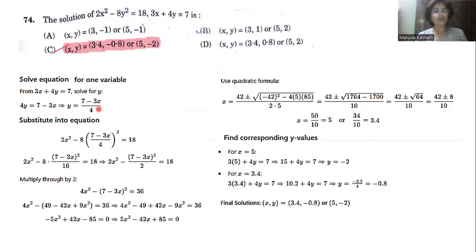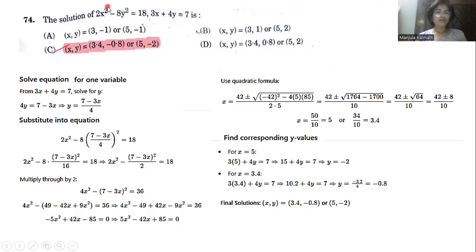Here y = (7 - 3x)/4, because we keep y on the left and transfer the rest of the terms to the right-hand side. Then we substitute this y value in the first equation, 2x² - 8y² = 18. After substituting and simplifying, the result is 4x² - (7 - 3x)² = 36.